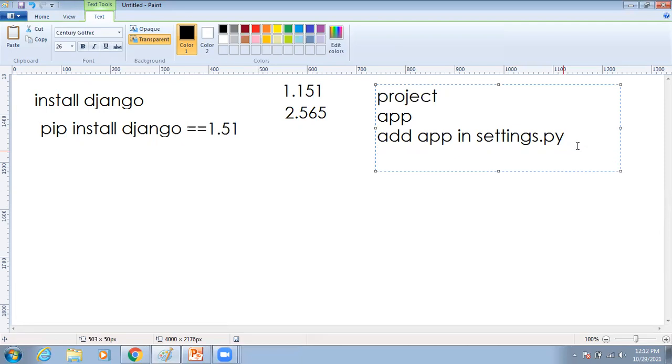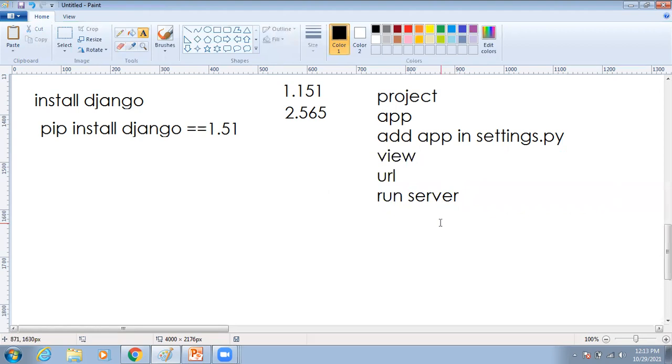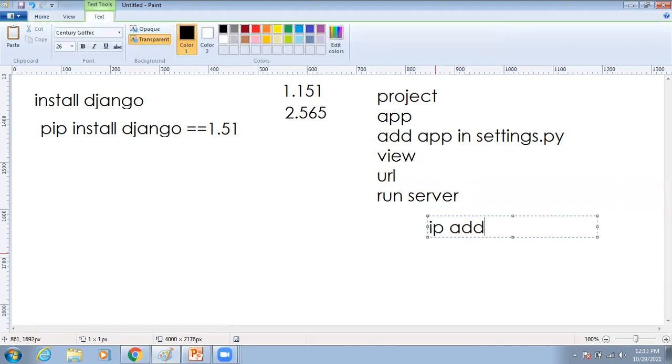Once the application has been added, now go to the views file, where we have to create the views. Means here we have to write the code whatever we require to develop our application. After that, you have to define the URLs, means you have to create the URLs. What kind of URLs you create depends on your views only. And finally, you have to run the server. In case any errors are there, it will display the error information so that we can fix them. Or otherwise, it will display no issues and show one IP address. Why? Because we are developing our application in our own system.